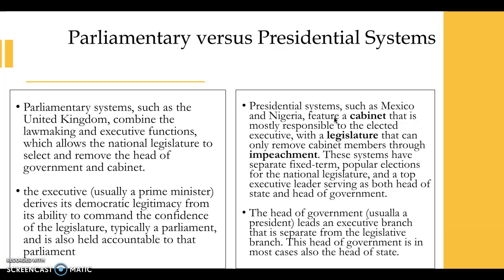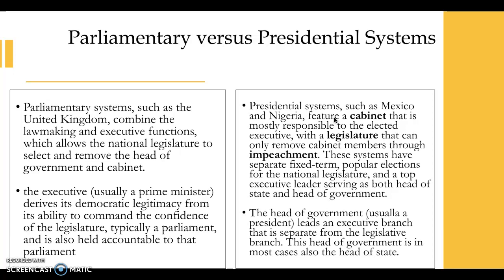The Prime Minister, who is the head of government, is a Minister of Parliament, just like any other Minister of Parliament, so essentially they are first among equals. They derive their power from being the head of the political party who holds a majority in Parliament. In the case of the United Kingdom, that would be the House of Commons.